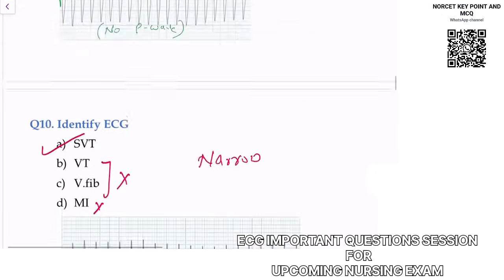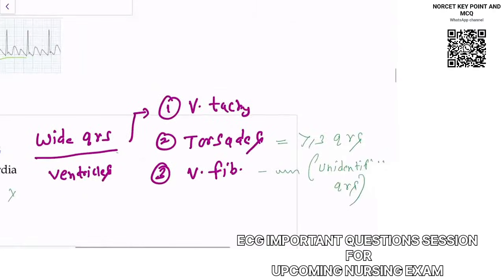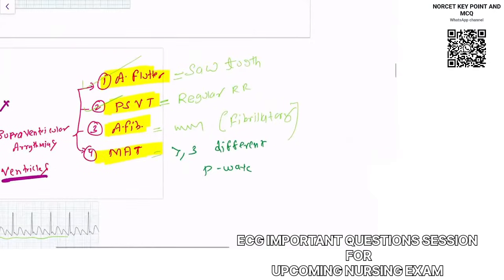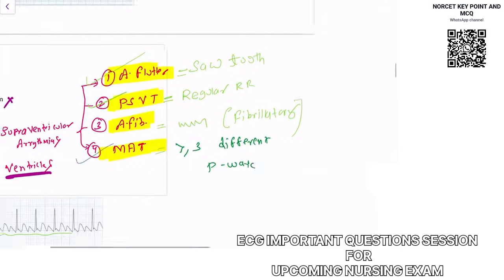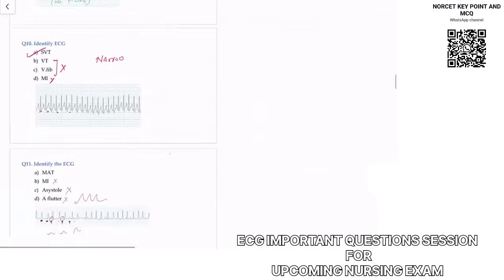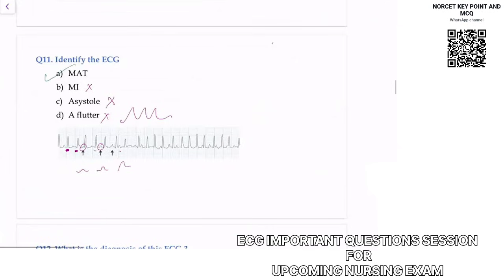Here, just come back to our notes. You need to write this down if you have not done so. I have told this in the normal video. So understand this is more than 3 P wave morphologies. That is called MAT, multifocal atrial tachycardia. So this is an ECG of MAT, multifocal atrial tachycardia.